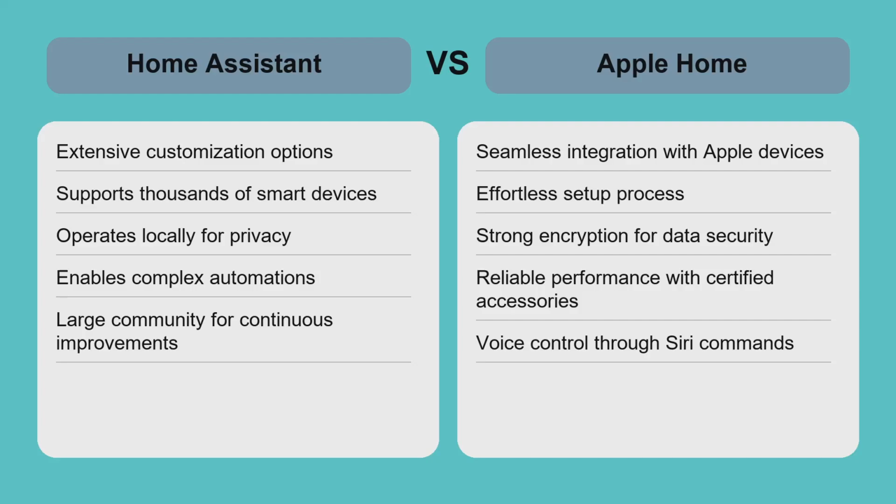Home Assistant and Apple Home serve different user needs. Home Assistant excels in flexibility and device compatibility, making it suitable for enthusiasts who want to integrate diverse gadgets and build complex automations. It requires effort to set up, but offers complete control and privacy. Apple Home prioritizes ease of use and security, providing a polished experience tightly integrated with Apple devices. It's ideal for users who prefer plug-and-play solutions and voice control with Siri, but are limited to HomeKit certified products.